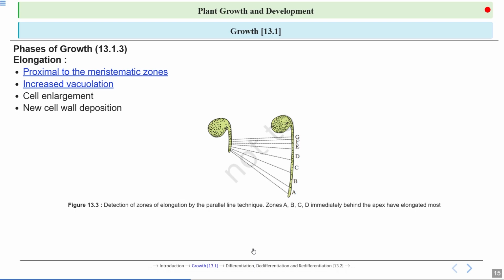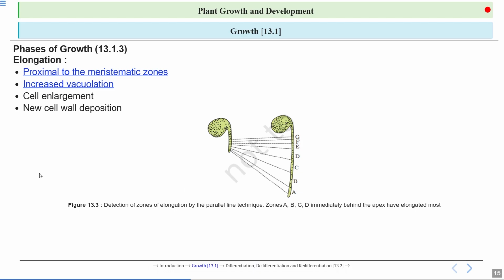And how can we characterize this zone? It is characterized by increased vacuolation and cell enlargement. This is a prominent characteristic of this region, along with new cell wall deposition. How do cells elongate? Due to deposition or thickening of the cell walls. In this region, cells elongate by the deposition or thickening of their cell wall.